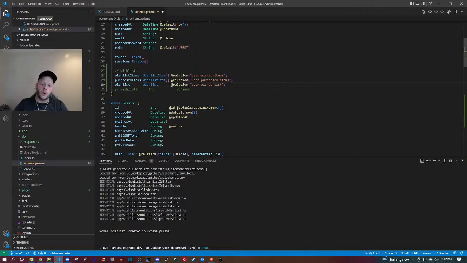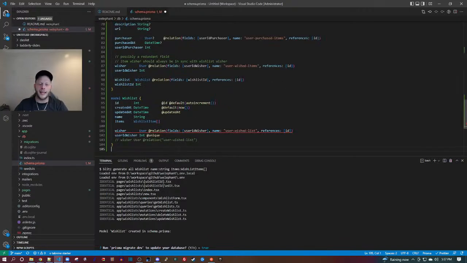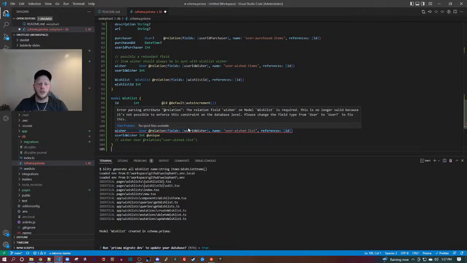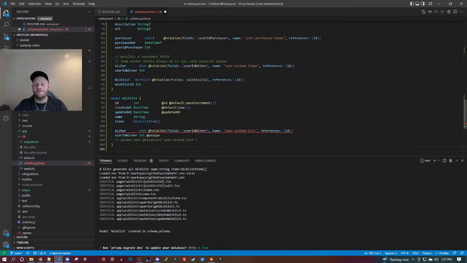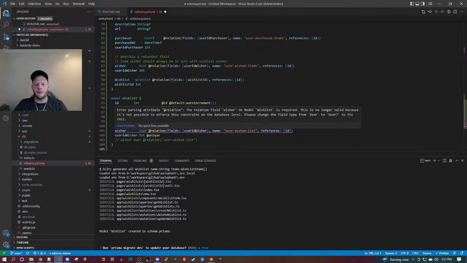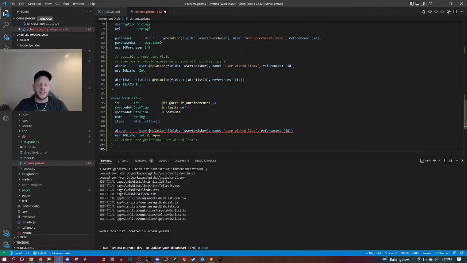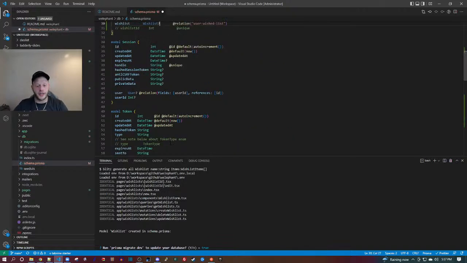Now can I make it required? No, I can't. And this does make sense because I'm gonna have to create one of them first. I guess I could create them concurrently, but maybe that's what it's telling me it can't do. So there will be some period of time where only the user or their wish list exists, not both. Definitely the user should exist first, right?